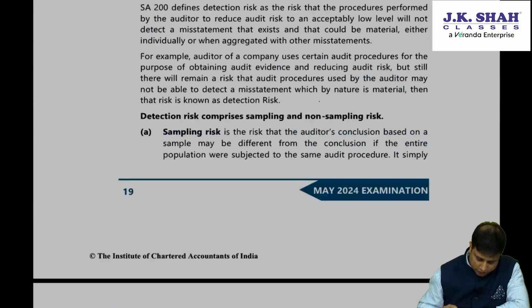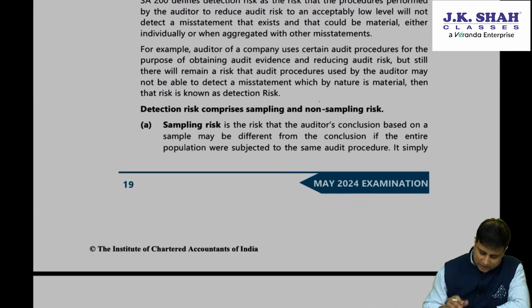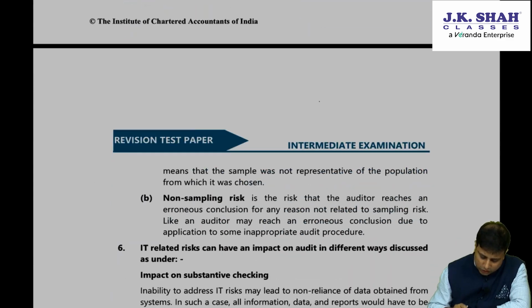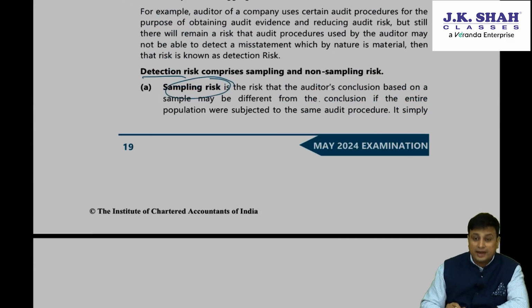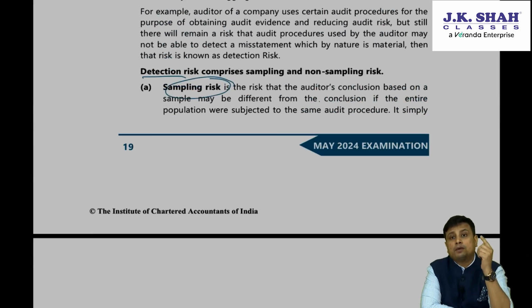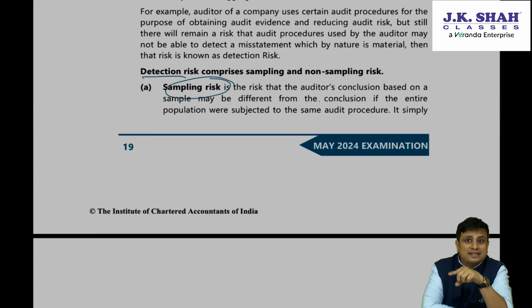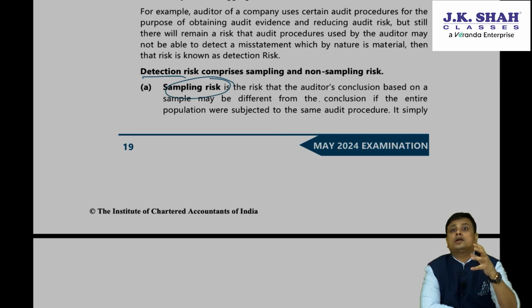Detection risk has two components: one is sampling risk and one is non-sampling risk. If you recollect, we had discussed this while doing the basic concepts. If you have the notes that we made in the class, you can go to basic concept number 5, where we discussed detection risk. What is detection risk? The auditor may apply his audit procedures, and in spite of that, the auditor may not be able to identify a misstatement.